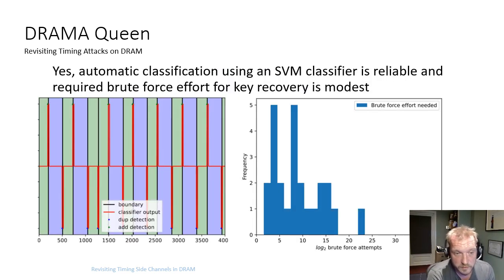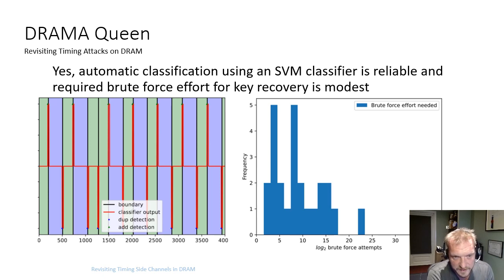So what the attacker then does is train, using some ground truth, an SVM classifier on that signal. It says, well, when you see the start of a blue section, you'll see this kind of pattern. The start of a green section is this kind of pattern. And then please tell me, when given an execution trace without ground truth, what are the patterns that you see? The classifier output on a test trace is seen in red together with the ground truth.